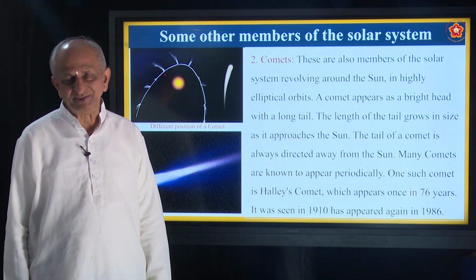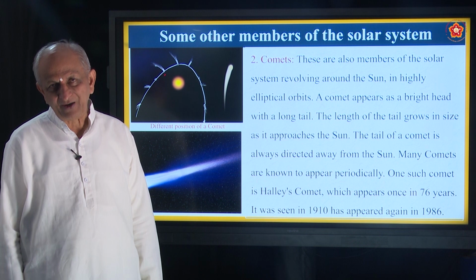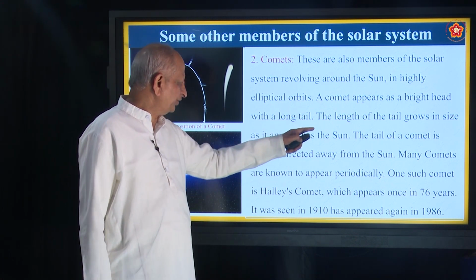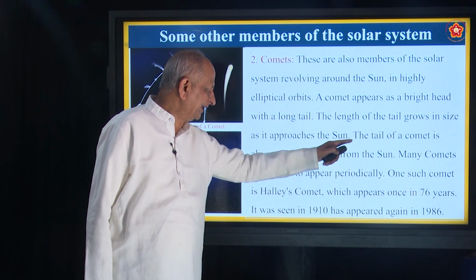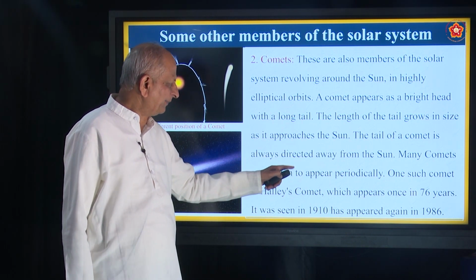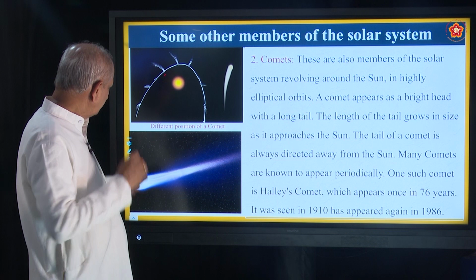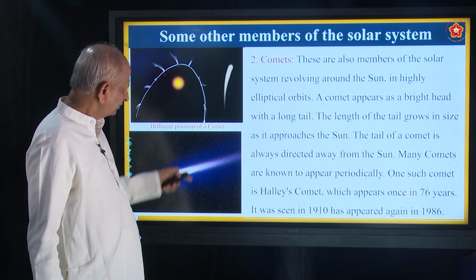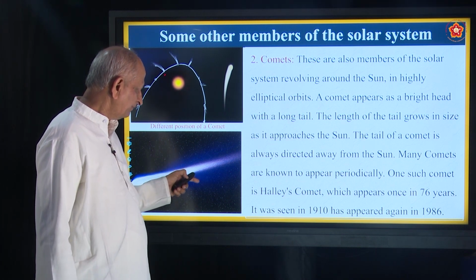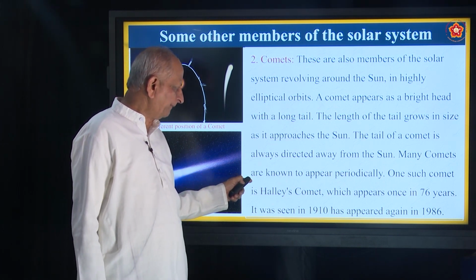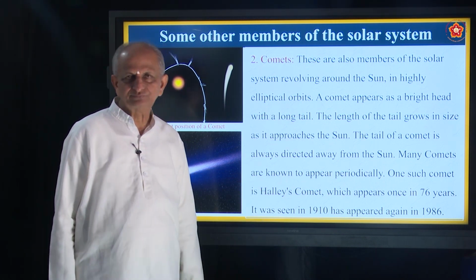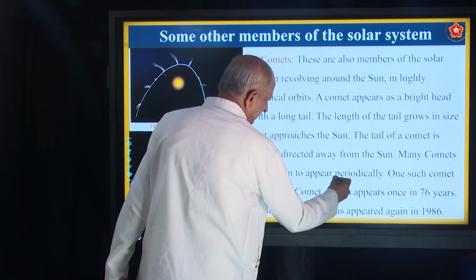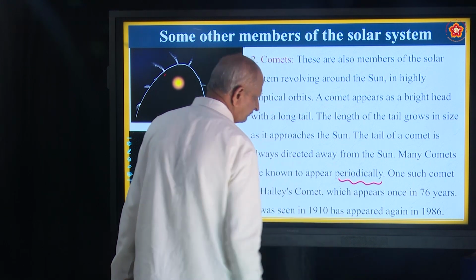How can you see all these things? With the help of a telescope. So, the length of the tail grows in size as it approaches the sun. The tail of a comet is always directed away from the sun. So, the tail is away from the sun, not directed towards the sun. Many comets are known to appear periodically. Means what? They come at definite timings.